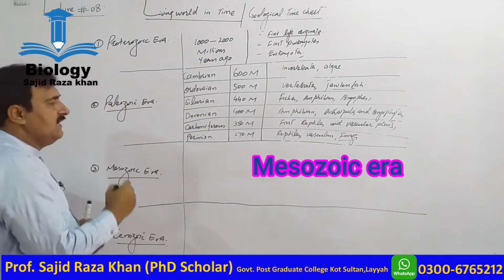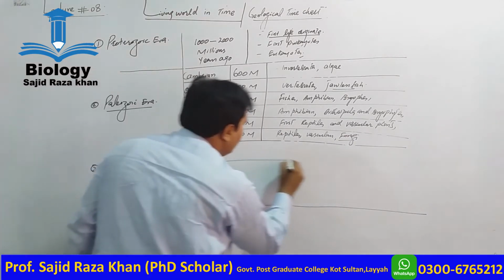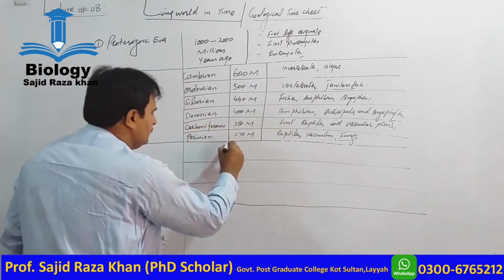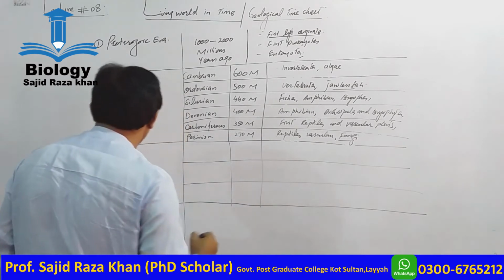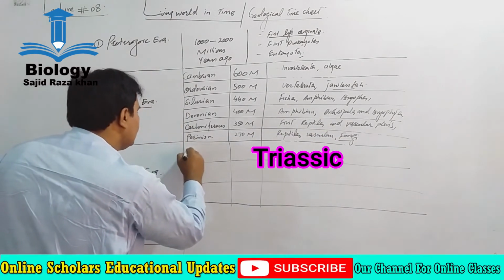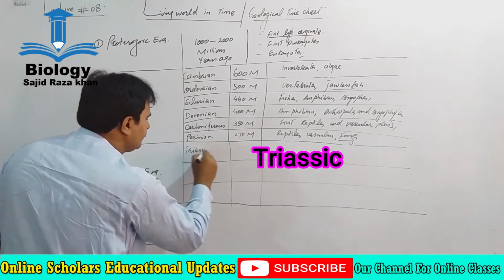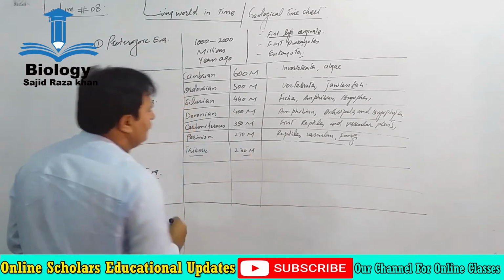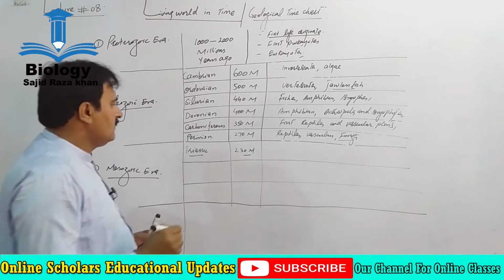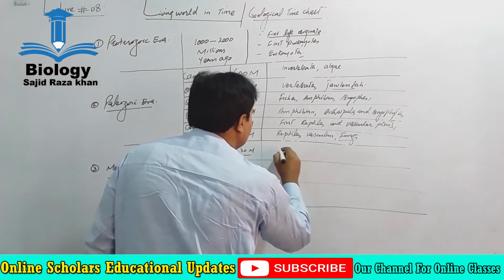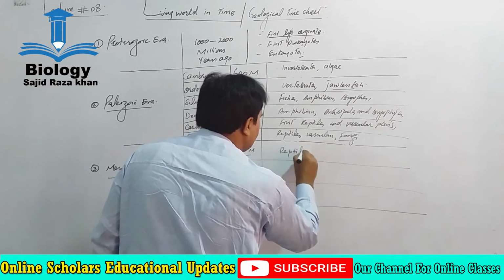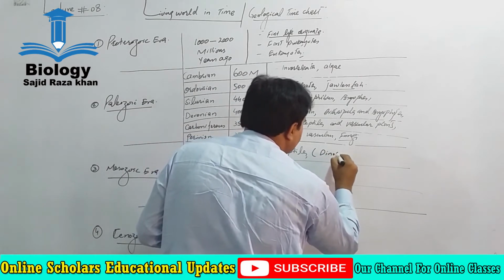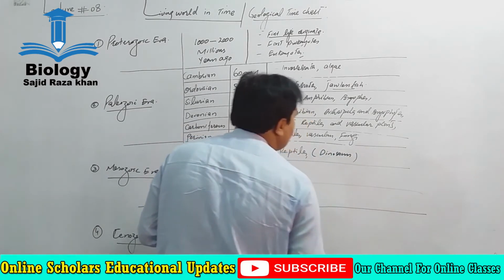while the Mesozoic era is further divided into 3 sub periods. One is the Triassic period, that is 230 million years old. In the Triassic period, among the reptiles, dinosaurs first appeared.